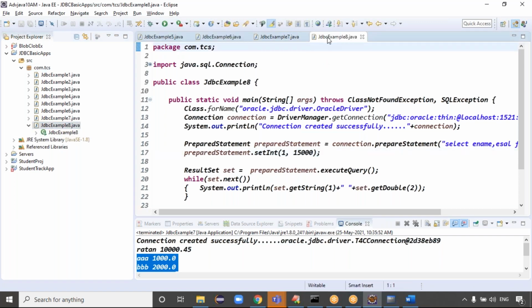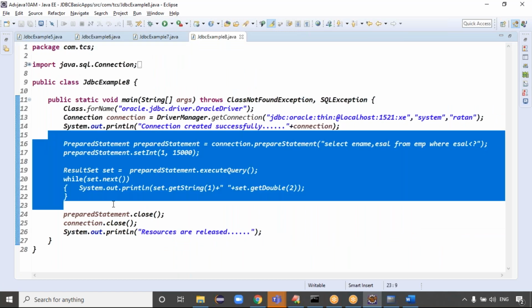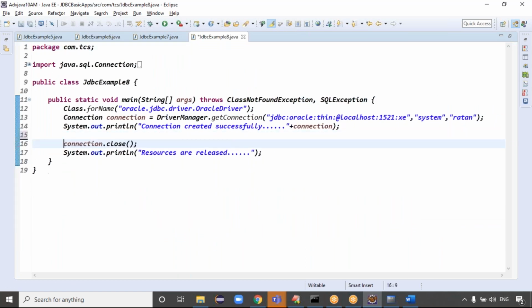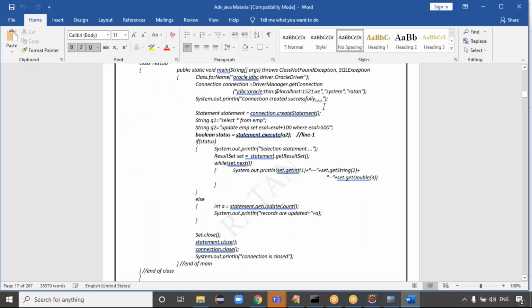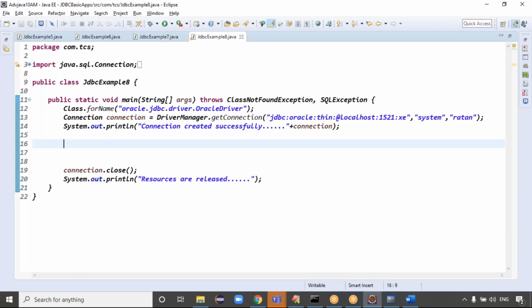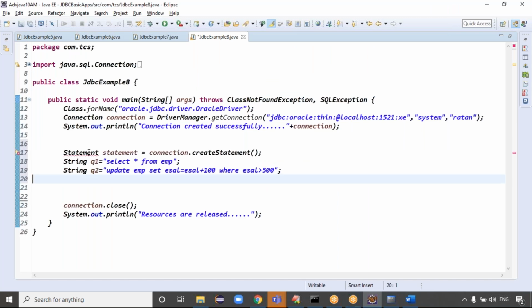Connection creation process. Everyone knows that point, right? Yes, everything is fine. Here you can write the code. Once the connection is created successfully, I want to create the statement object, guys. I hope you know the statement object. And assume I have two queries here, guys. What are the two queries, guys?